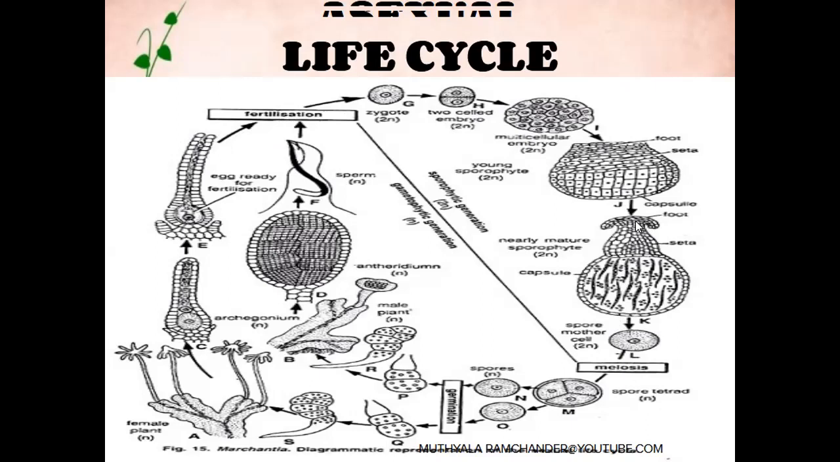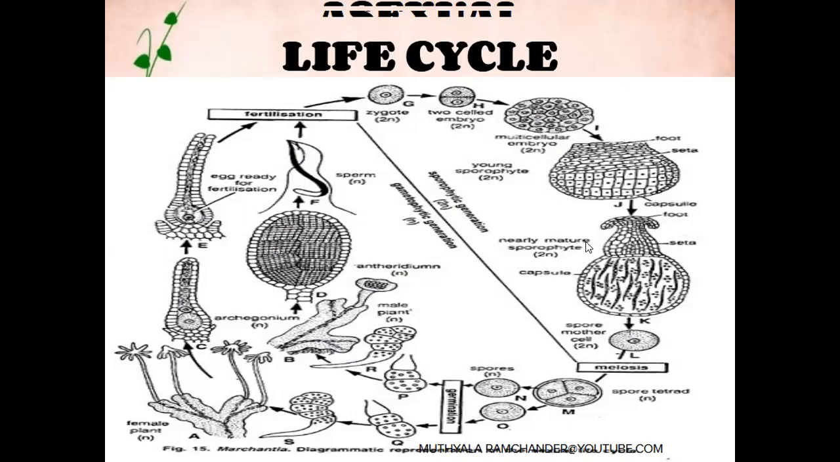The diploid sporophyte contains foot, seta, and capsule. From the capsule, haploid spores are produced by meiosis. See, in the Marchantia life cycle, two equal stages are present. One is the gametophytic stage, in haploid condition. The other is the sporophytic stage, in diploid condition. The gametophytic stage is an independent plant. It prepares its own food material by photosynthesis. The sporophyte cannot prepare food material, so it is completely parasitic on the gametophytic thallus, the female gametophytic thallus.